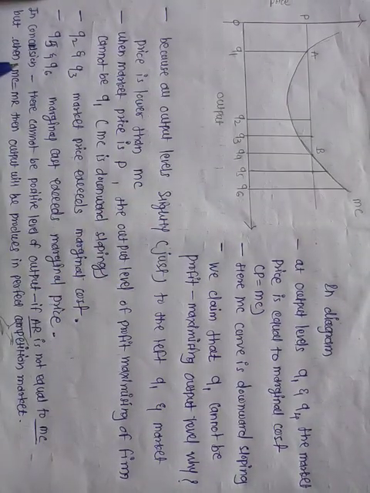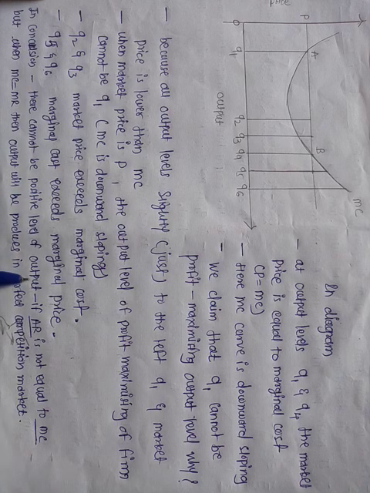So in conclusion, there cannot be a positive level of output if AR is not equal to MC, means P is not equal to MC. If P is not equal to MC, then there cannot be a positive level of output.